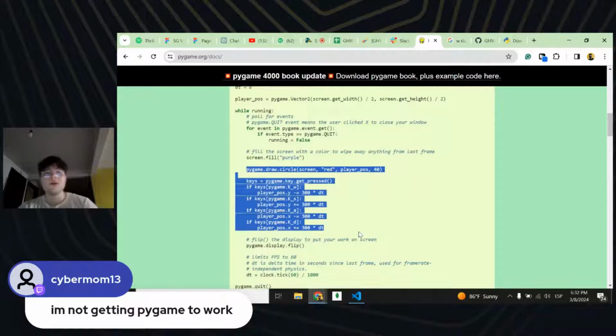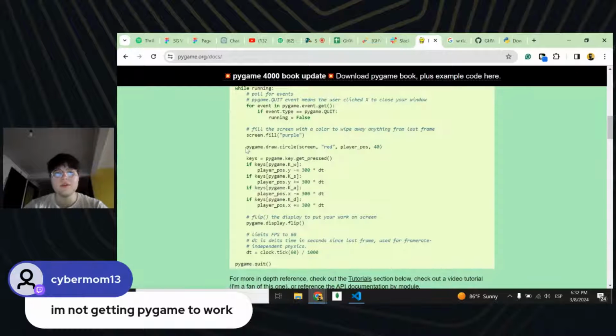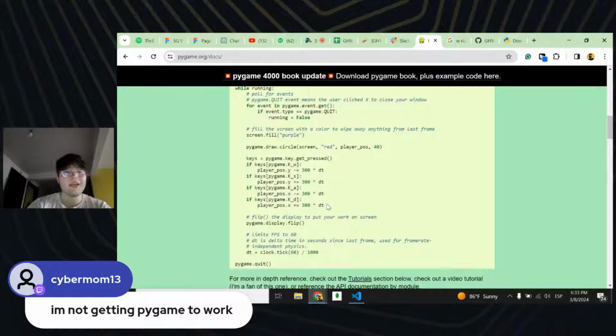What we're going to copy and paste is a little circle, which is going to be our player currently, and we're also going to import the functionality that lets the player move whenever I press any of these keys.